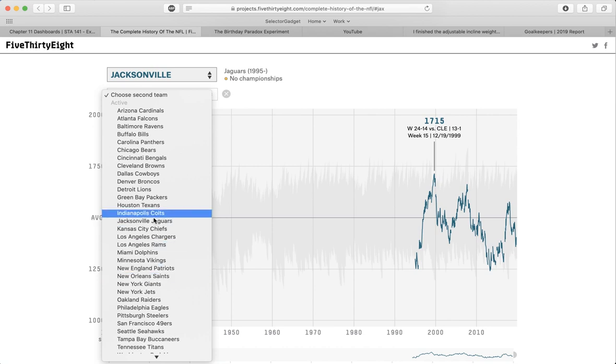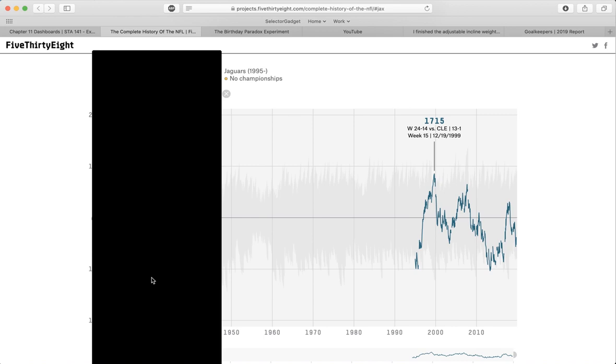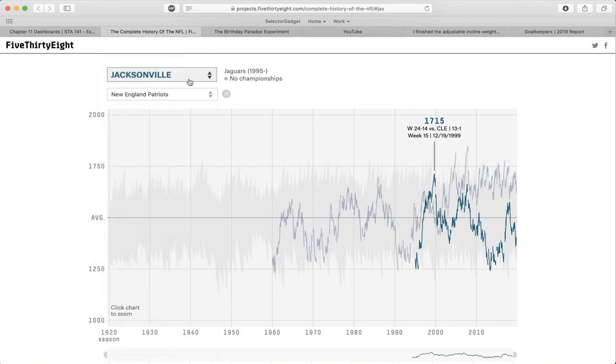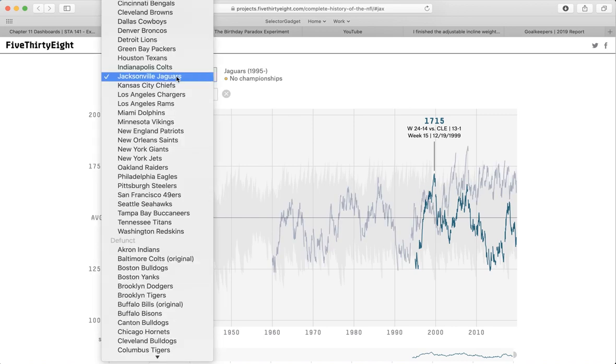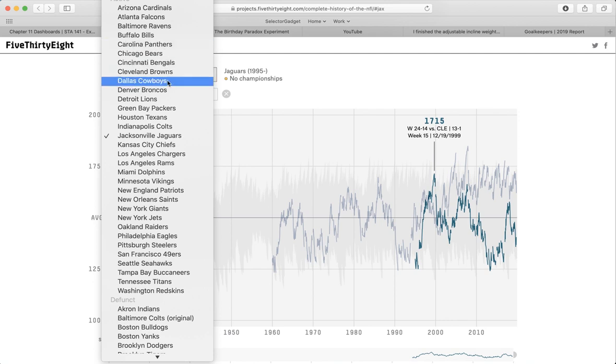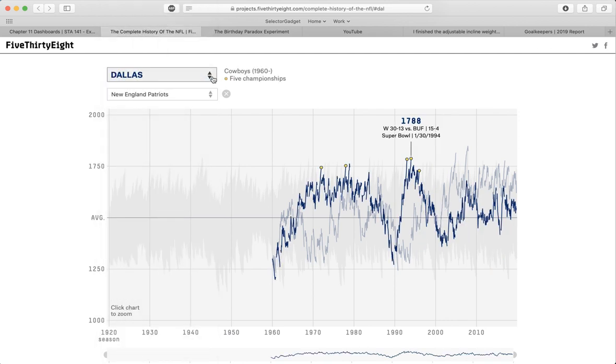I don't know football well enough to know what the rivalries are, but you could then turn around and ask these. So let's look at the New England Patriots versus San Francisco 49ers. I just picked the Dallas Cowboys. Anyway, you can see when there's discrepancies and when they go back and forth. So this website is really interesting in that it allows you to pick the teams that you care about or the rivalries that you care about.